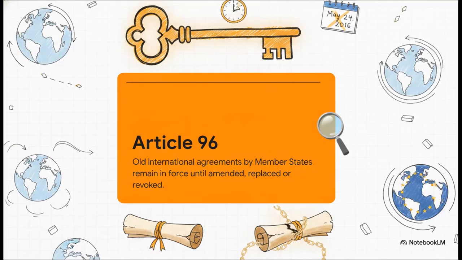So the text here essentially establishes what lawyers call a grandfather clause. It states that international agreements involving data transfers concluded by member states prior to May 24, 2016, and which complied with prior Union law, remain in force until amended, replaced, or revoked. Basically, if a country signed a valid treaty under the old rules, it actually survives the GDPR. But, and this is a massive but, only under some incredibly strict, really fragile conditions.